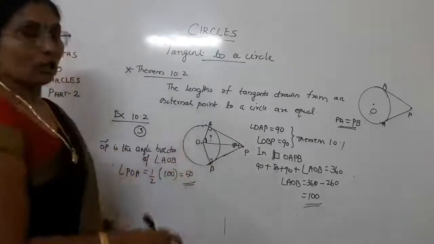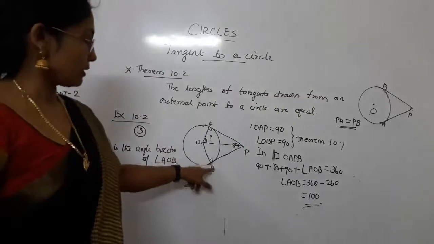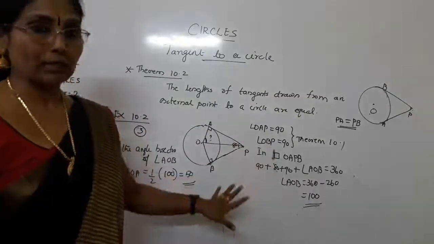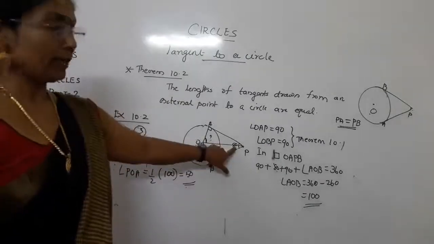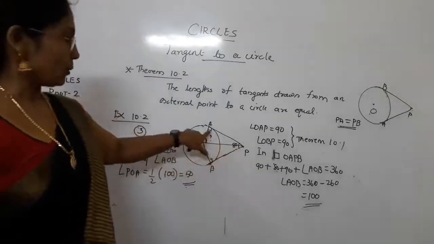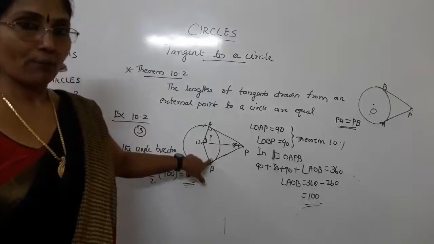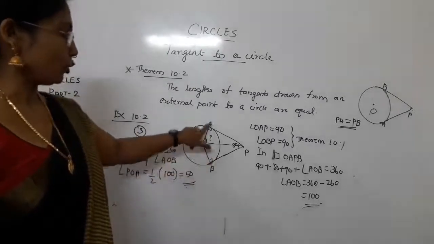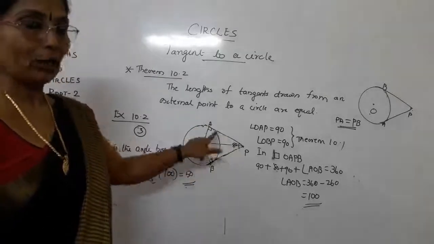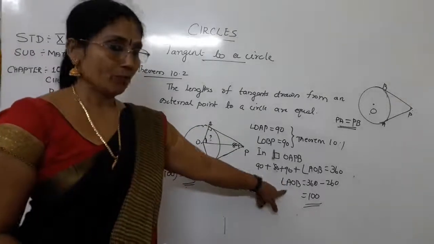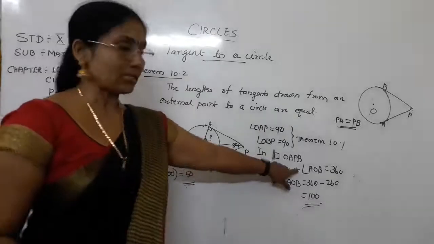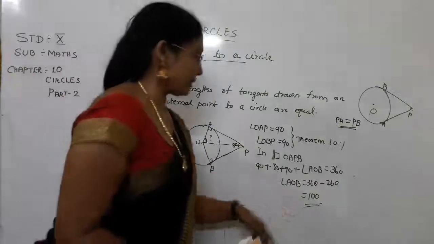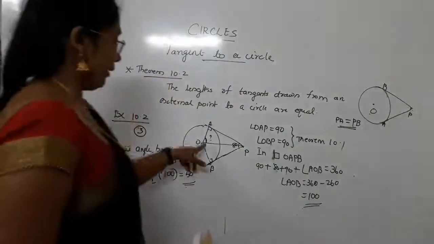For that purpose, you are again going to take the quadrilateral OAPB. The sum of all angles is equal to 360. This angle is already given as 80. This one and this one you know by theorem 10.1 are 90. So obviously you will get angle AOB, the full angle, as 100. Because 90 plus 80 plus 90 plus angle AOB is equal to 360. Now angle AOB is equal to 360 minus 260, which is 100.